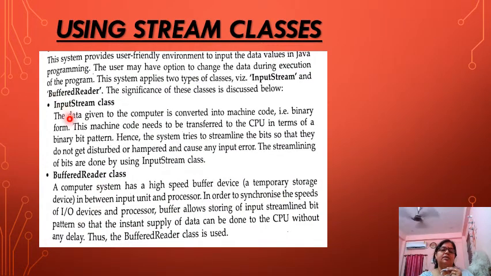Now what stream classes are we going to use? We are going to use two types of stream classes, which are the input stream reader class and the buffered reader class. In the input stream reader class, the data given to the computer is converted into machine code, that is, binary form. Then the machine code needs to be transferred to the CPU in terms of binary bits or patterns. Hence, the system tries to streamline the bits so that they do not get disturbed or hampered by input error. The streamlining of bits is done by the